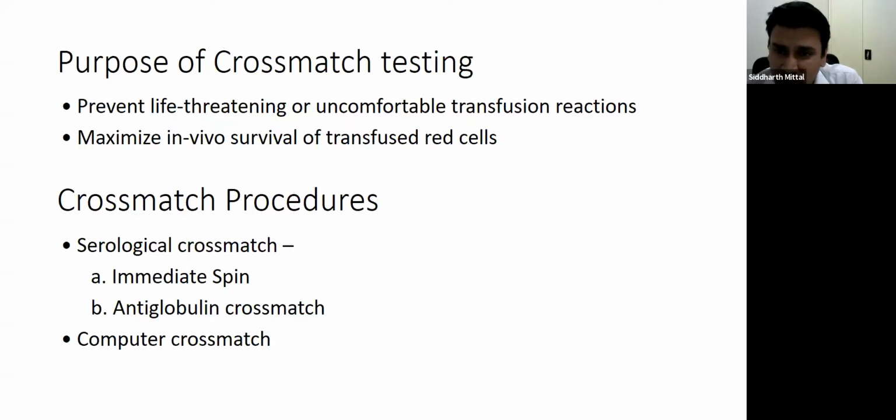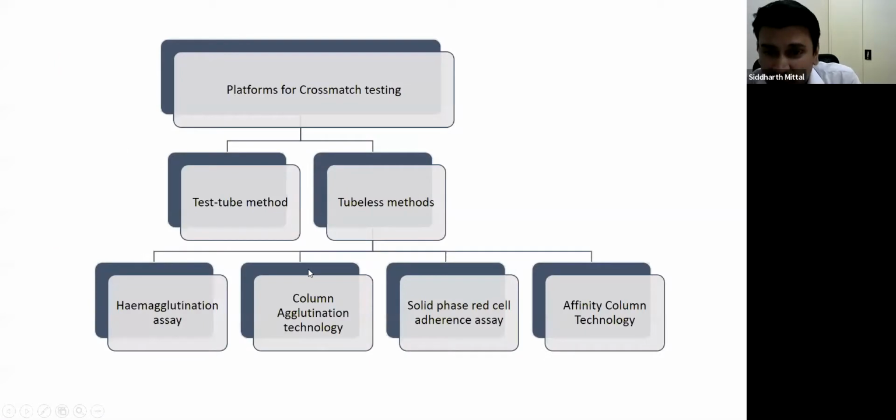The cross-match procedures are mainly divided into 2. It can be a serological cross-match or a computer cross-match. Serological cross-match could be an immediate spin or an antiglobulin cross-match. The platforms for cross-match testing are broadly classified into 2. One is the test tube method and the other is tubeless methods. Among the tubeless methods, I have stated one is the hemagglutination assay, then column agglutination technology, solid phase red cell adherence assay, and finally the affinity column technology. Now I'll be explaining each assay in detail.